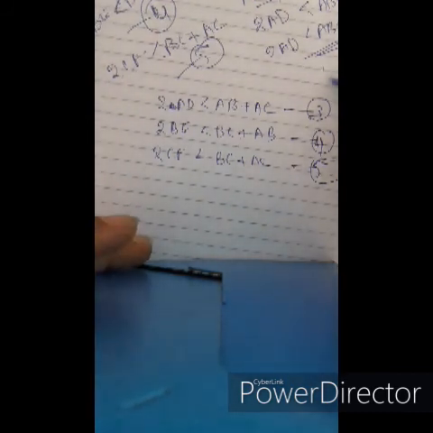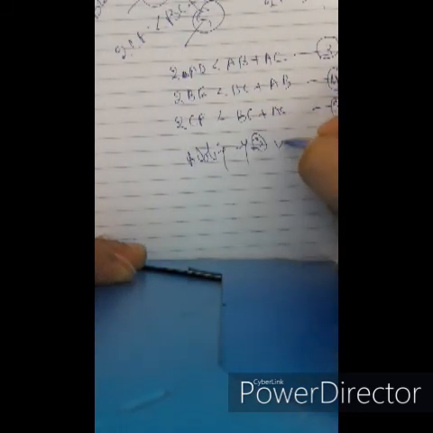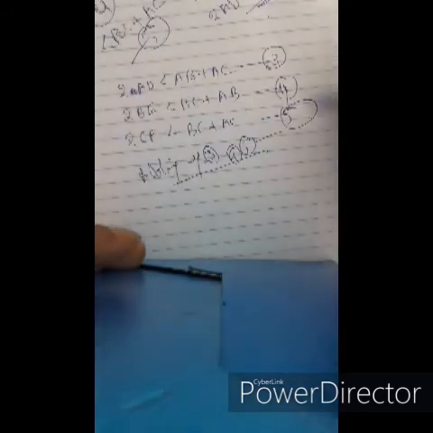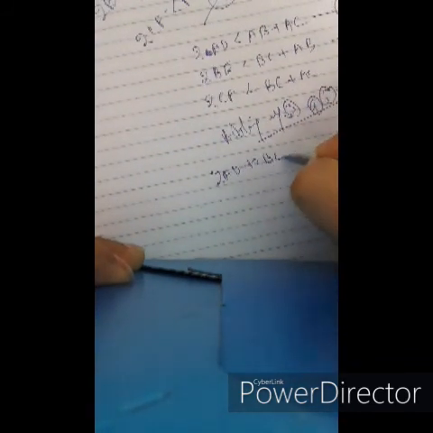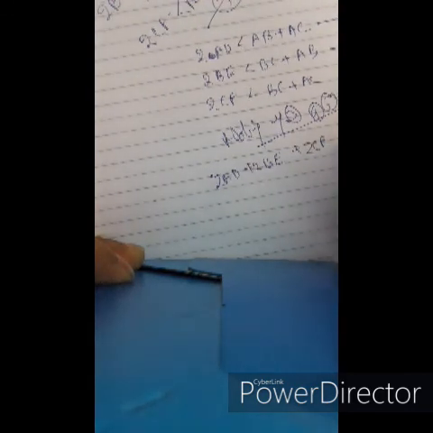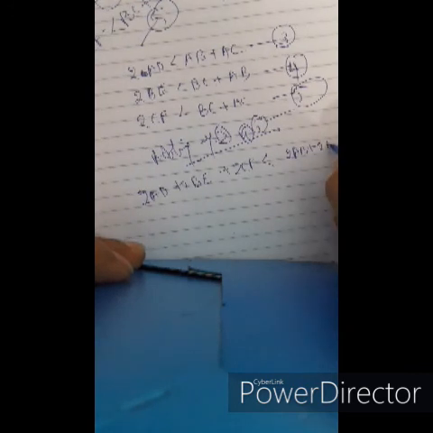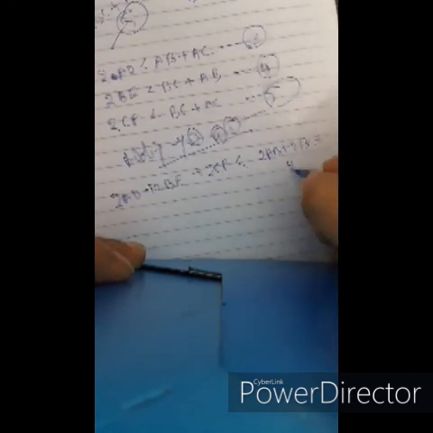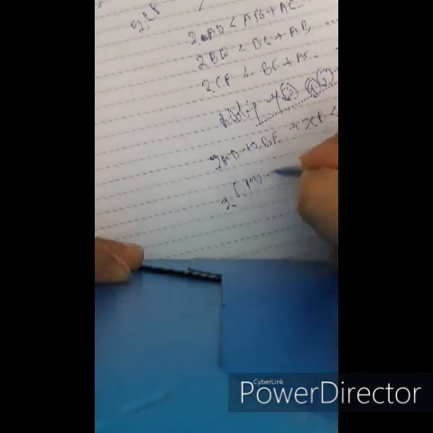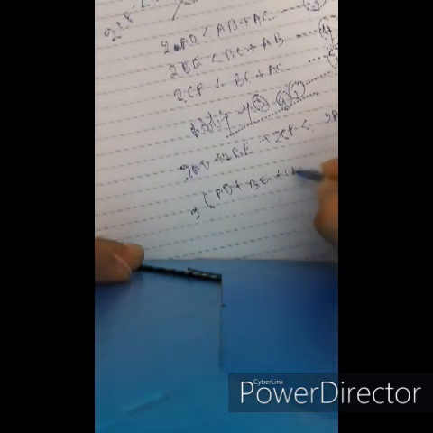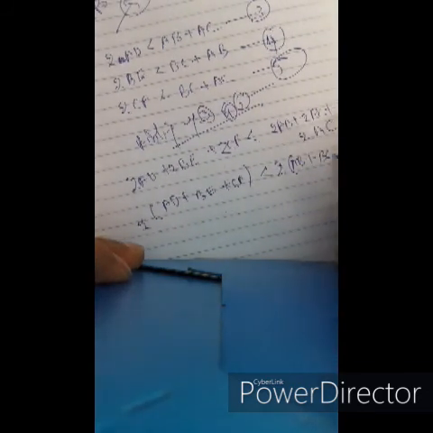Now adding equations 3, 4 and 5, we get twice AD plus twice BE plus twice CF is less than twice AB plus twice BC plus twice AC. Taking 2 common, AD plus BE plus CF is less than twice AB plus BC plus AC.